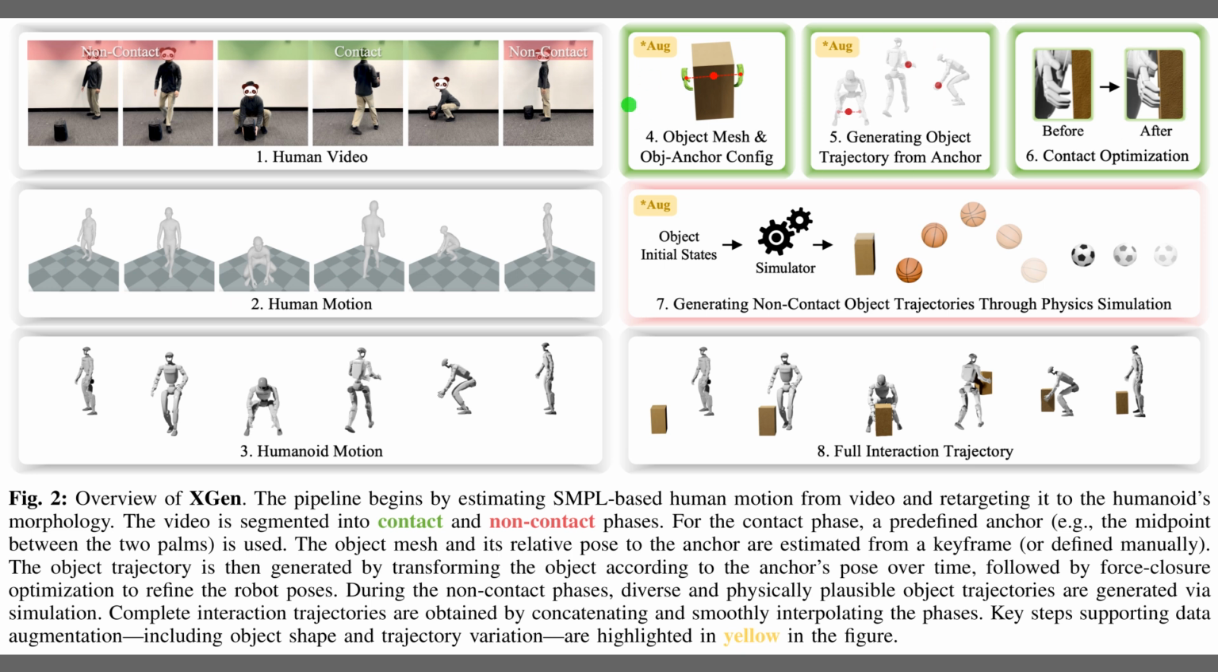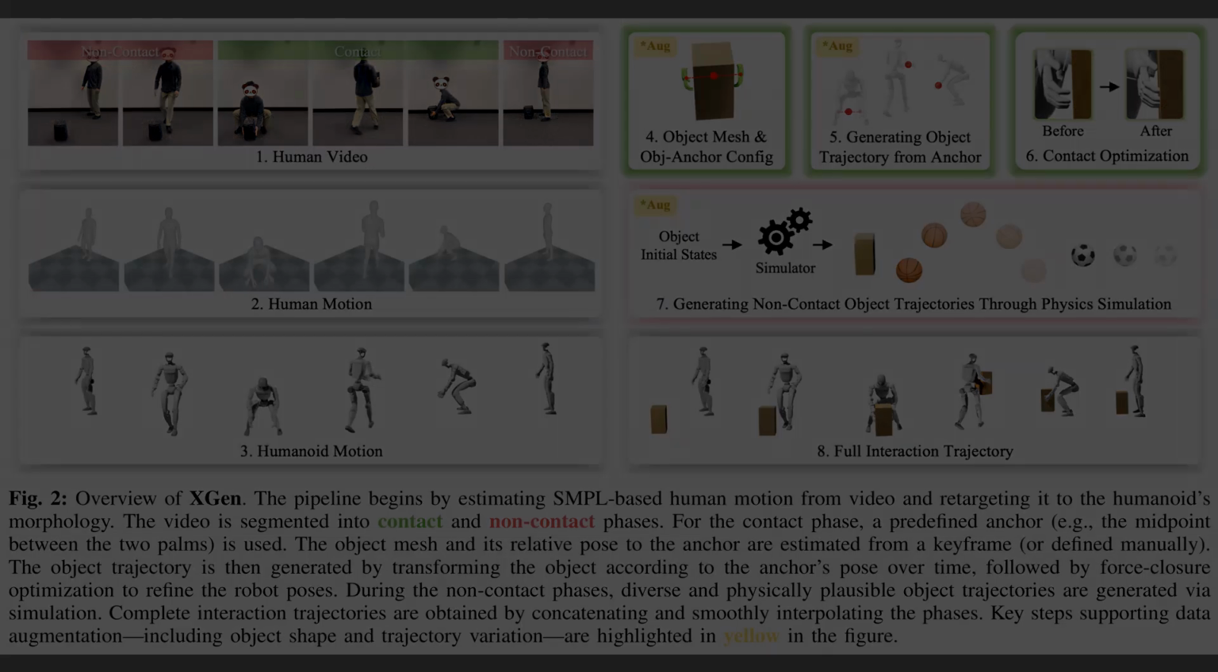For the contact moments shown in the top right, XGeneral anchors the object to the robot and optimizes the grasp for stability. Then, in the middle right, it uses physics simulation for non-contact trajectories, which supports augmentation by varying object types. Finally, the bottom right shows how Step 8 combines these into a seamless interaction trajectory.